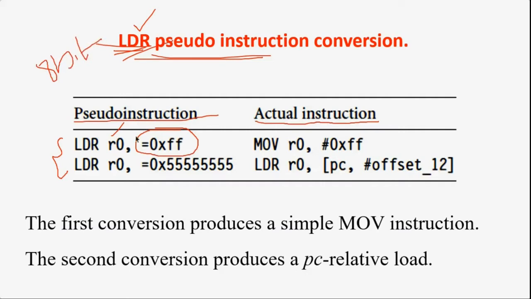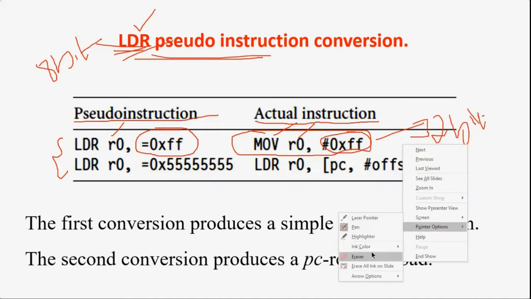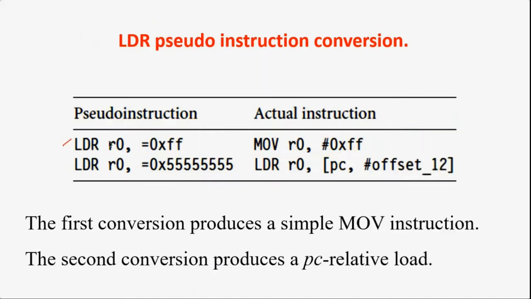Since the data itself is 8-bit, the LDR instruction directly executes a MOV instruction, because the source operand is 8-bit, then register, then MOV. The total instruction can be fitted in a 32-bit encoded format. So when the constant is very small, like 8-bit or probably 16-bit, it uses the MOV instruction.